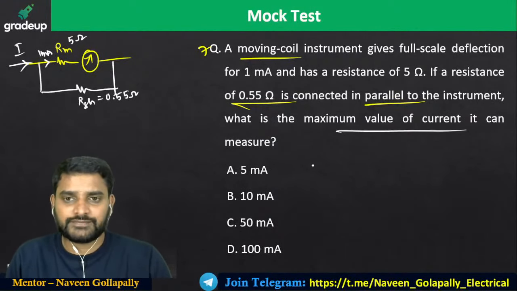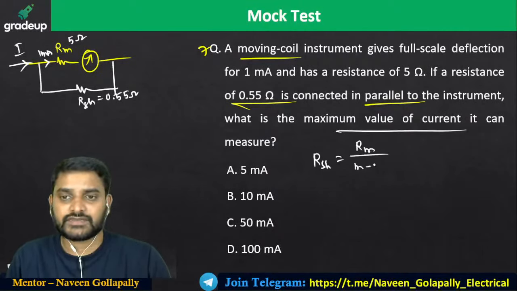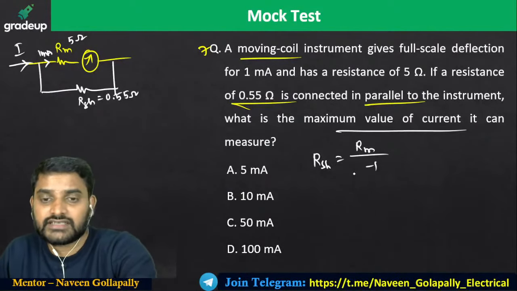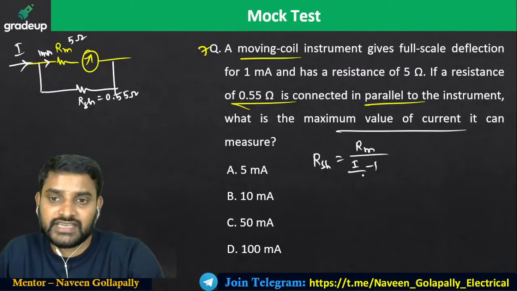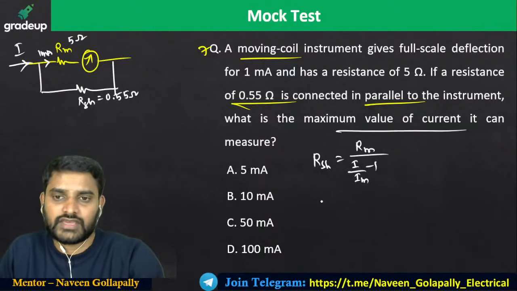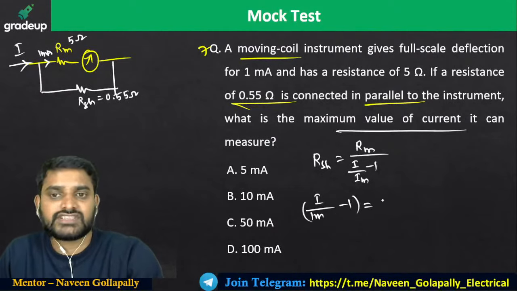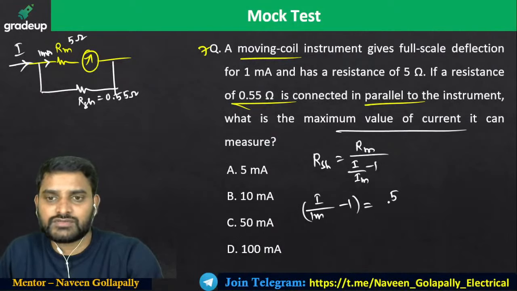I know the shunt formula. Rsh is equal to Rm by (m minus 1), right? What is m? The multiplication factor, that is the extended current by meter current. So I is to be calculated and Im is 1 milliampere. Rsh equals Rm by (I by Im minus 1), where Rm is 5 ohms and Rsh is 0.55 ohms.